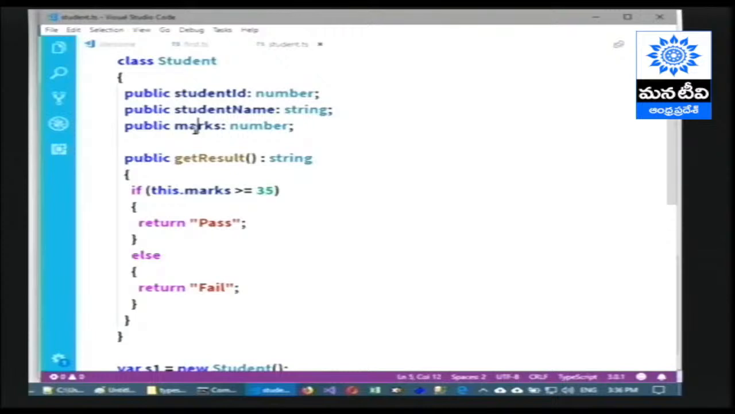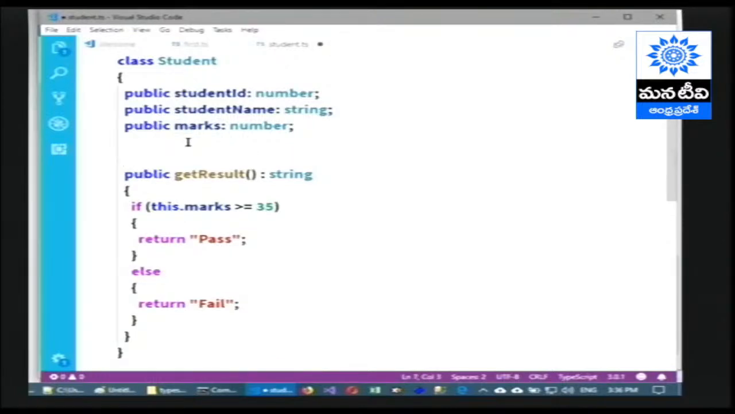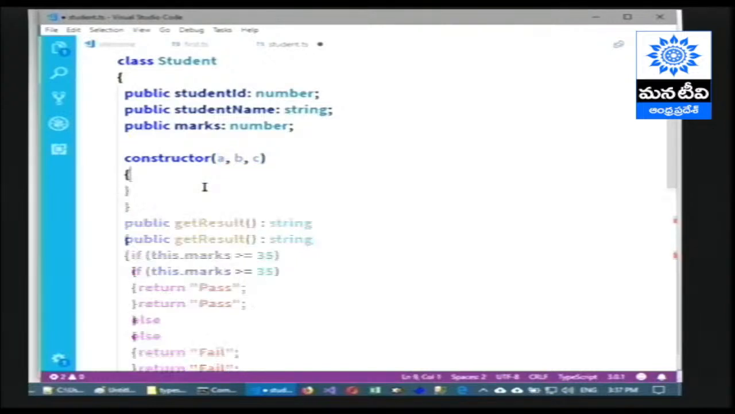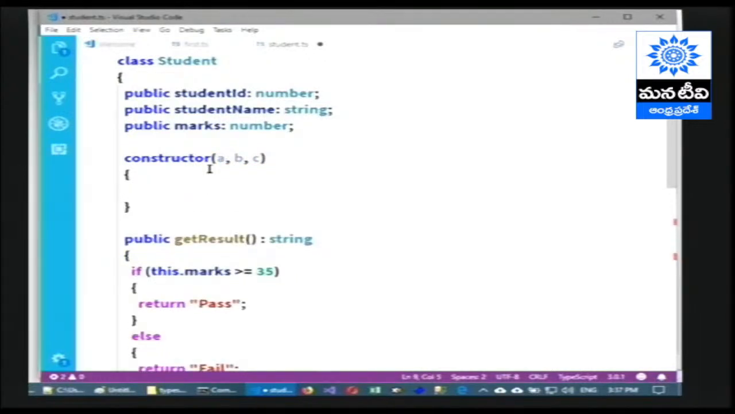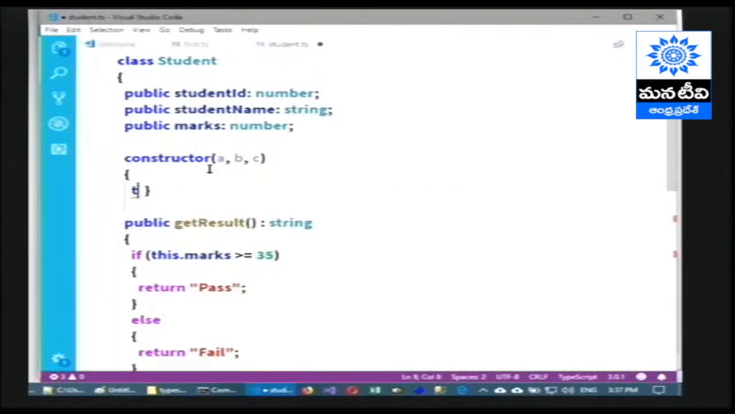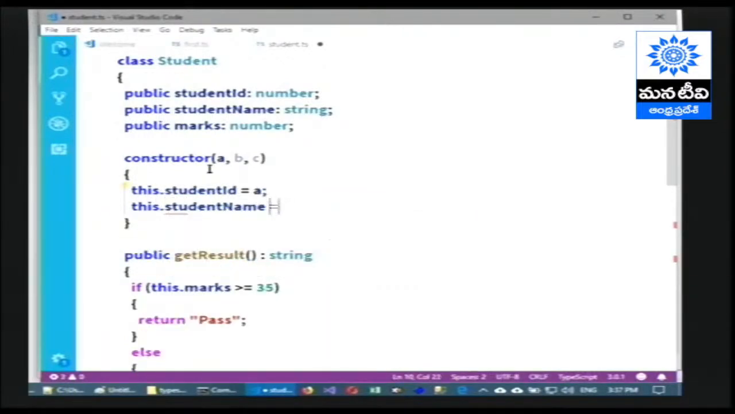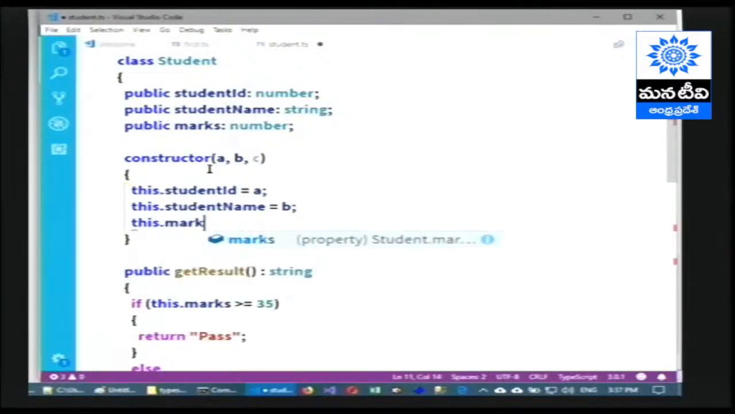So here I am writing a constructor. Then we are going to receive three values, suppose A, B, C, representing the student ID, student name and marks respectively. Then I am going to assign A to the student ID, that is this.studentID is equal to A, this.studentName is equal to B, marks is equal to C. We have received three values and assigned them into the respective properties: student ID, student name and marks.